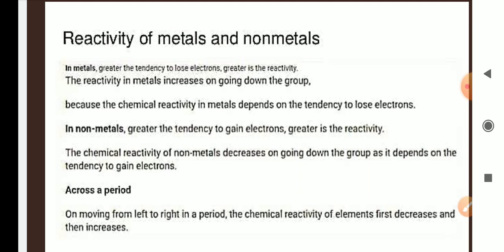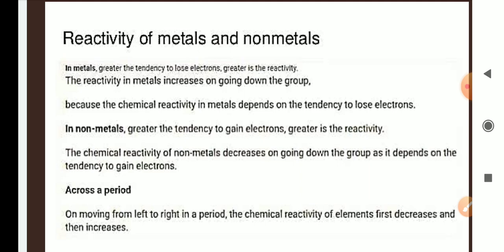So, if a metal is able to lose electrons very easily, it has greater activity. The reactivity in metals increases as you come down the group, because the chemical reactivity in metals depends on the tendency to lose electrons.